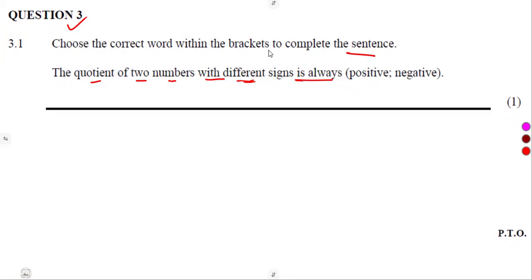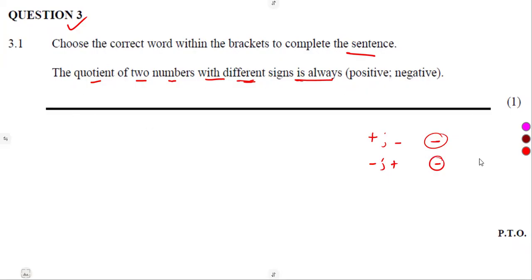Guys, as long as the different signs meet at the end, a negative will be the one that will lead in that concept. So meaning to say, whether we started with a positive, whether we started with a negative, we end up with a negative on the coefficient. So that is what the question was about.